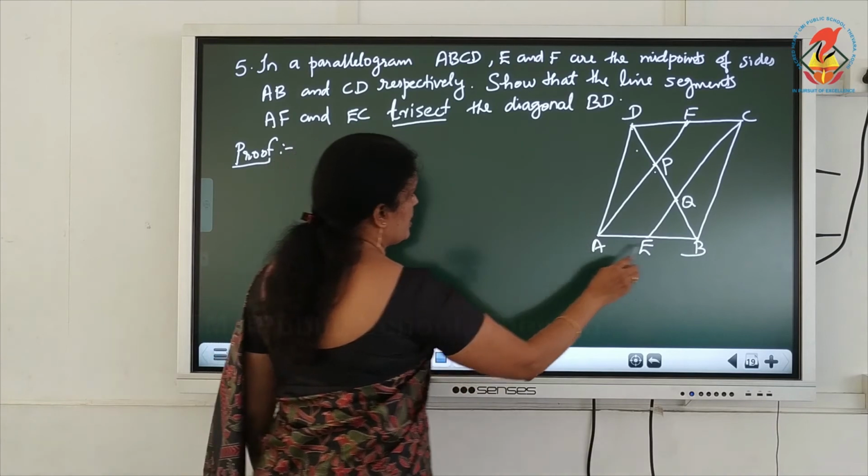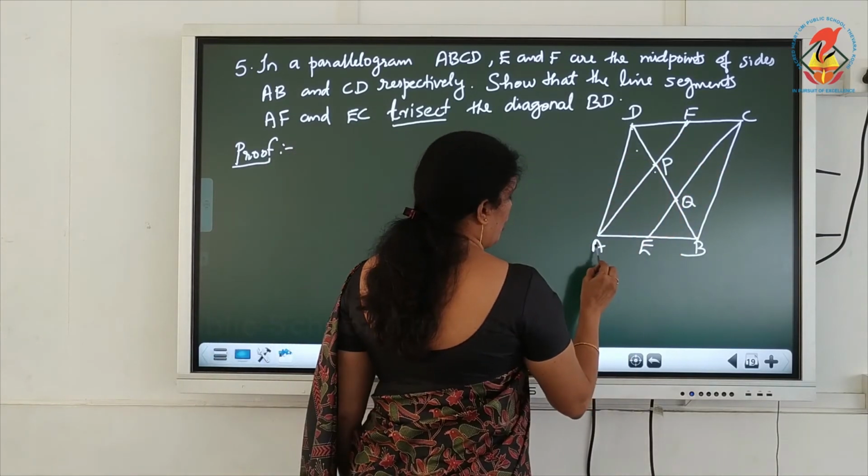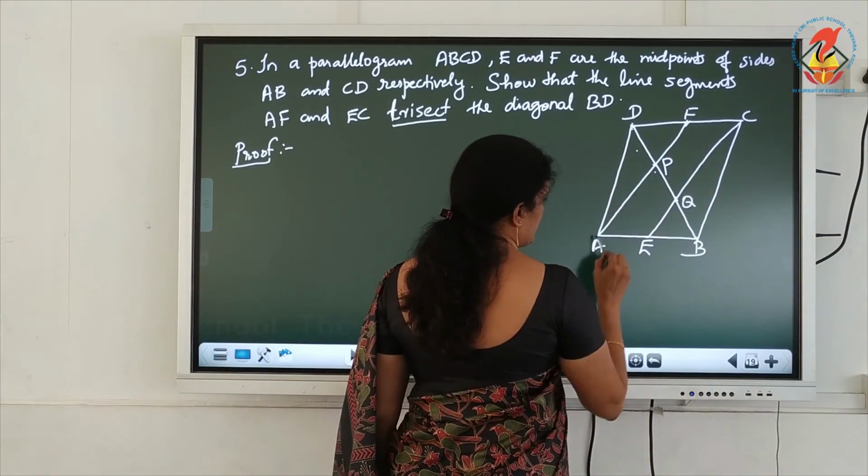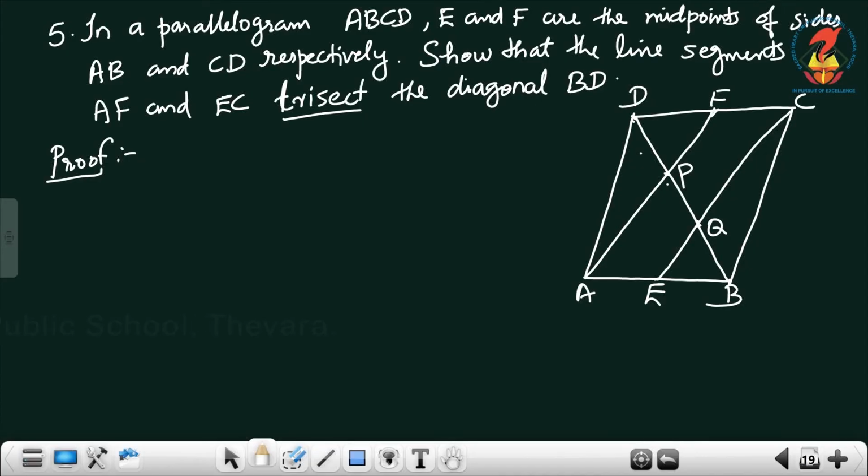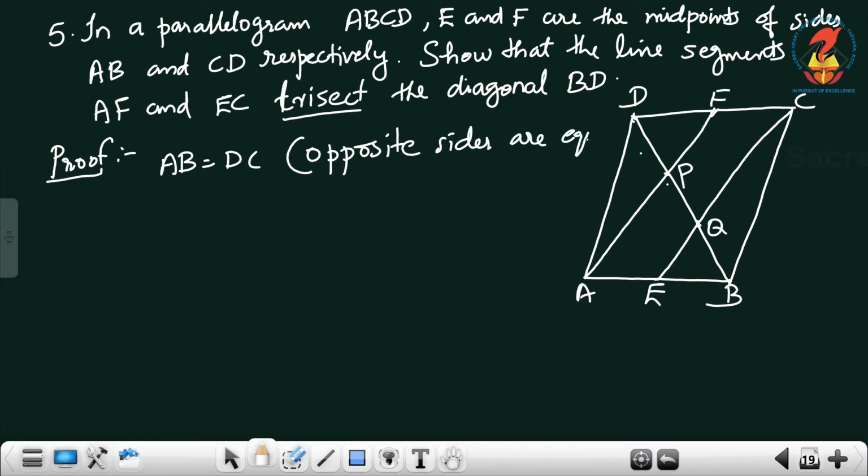Here ABCD is a parallelogram, opposite sides are equal, that means AB equals DC.